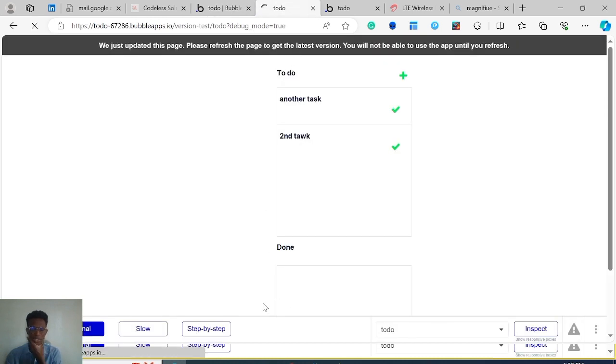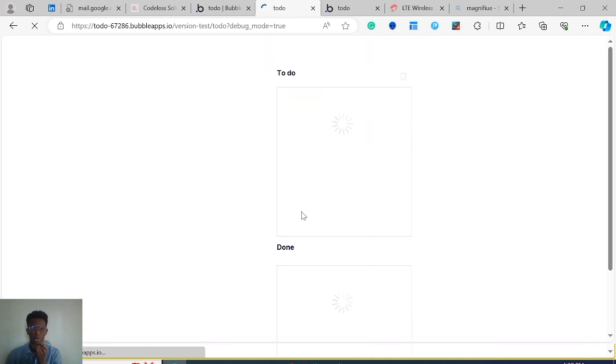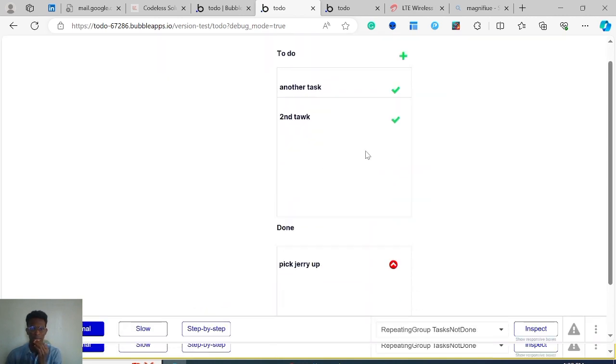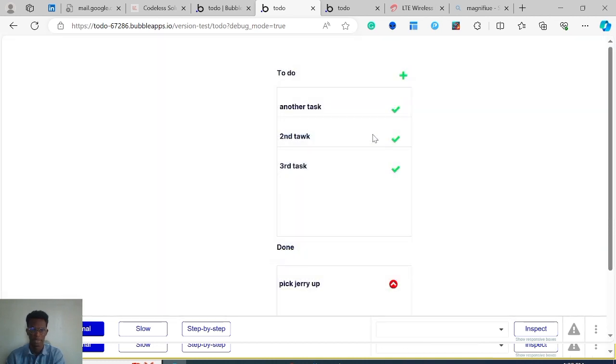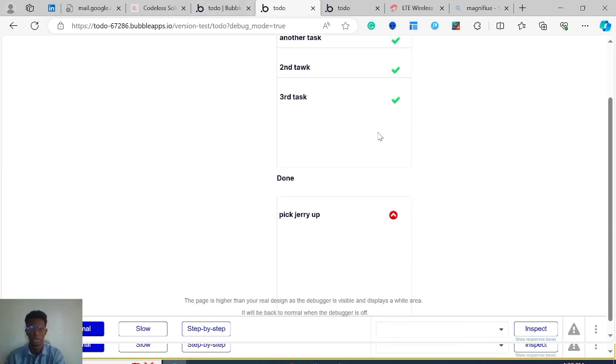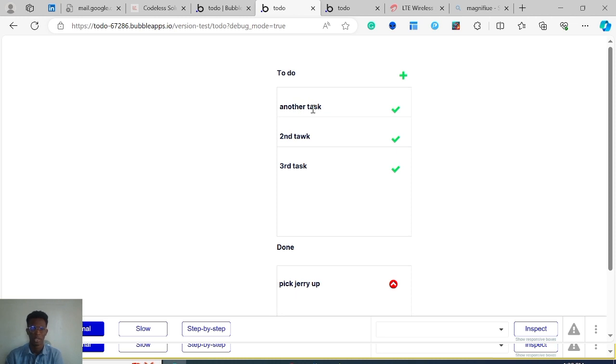So let's refresh this and just give this a spin. So we have our list here, we have this here. I'm going to add another task. I'm going to throw a third task. The priority will be I, and I'm going to save task. And I just realized we're not actually displaying priority here. So you could add that in your app, for example. You can add another text here that shows the priority of the current cell's task.